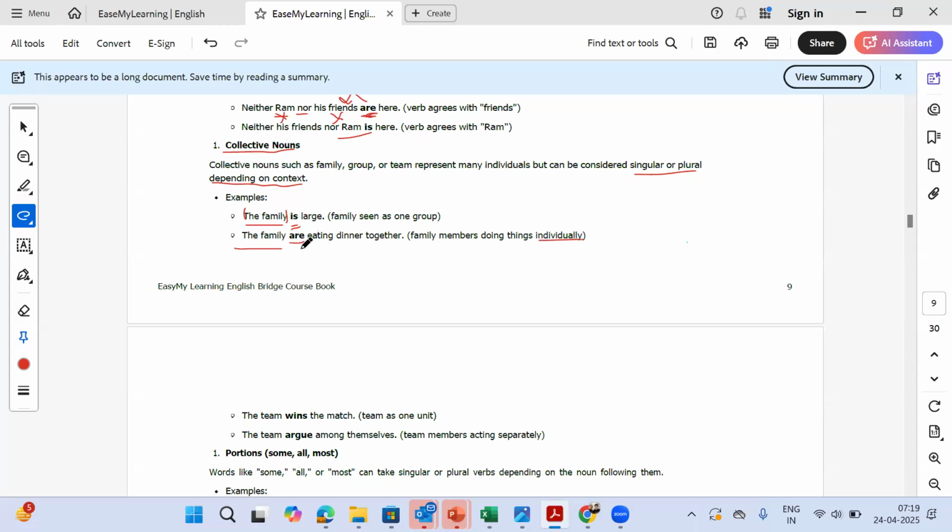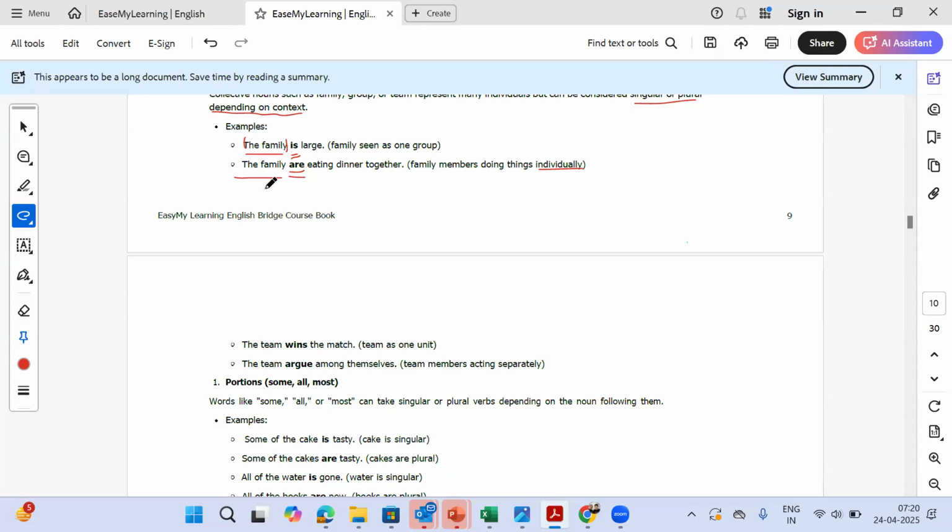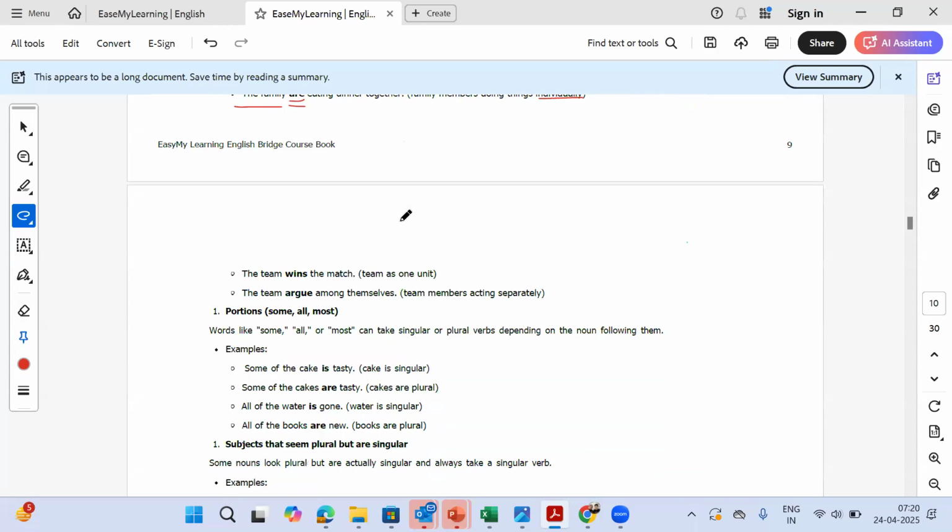That's why we use "are". For example, Indian cricket team won the match. So there we will use "is". But if we say that Indian cricket team is having dinner, then we'll say "are", not "is". Indian cricket team are having dinner because we are talking about each member separately. Okay.